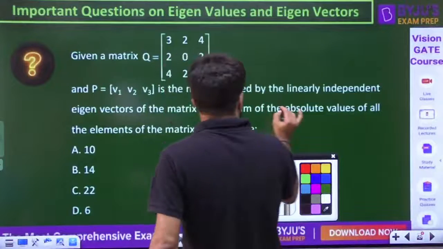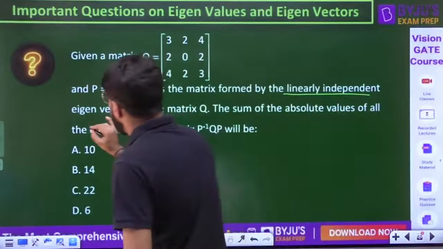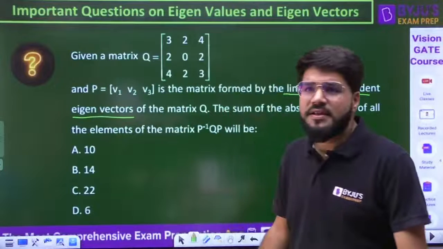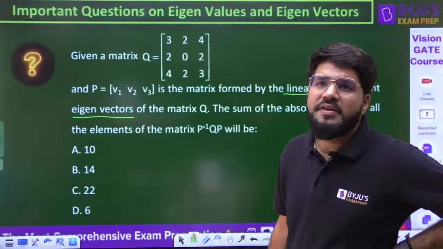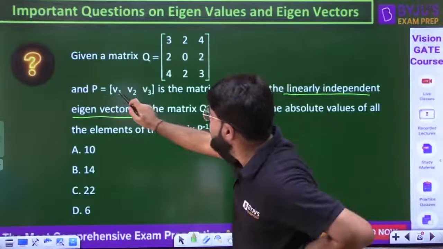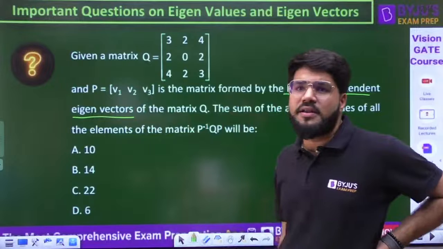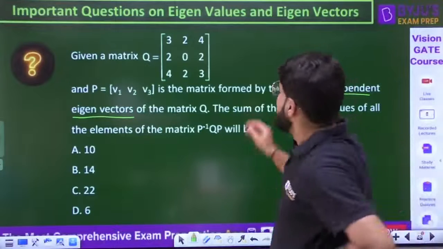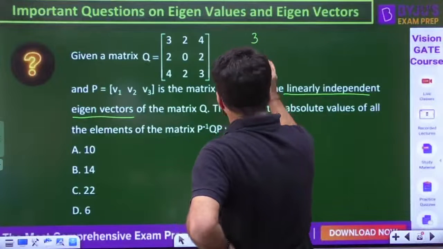So how many independent eigenvectors are here? Clearly it says this matrix is formed by linearly independent eigenvectors. So that means V1, V2, V3 are all three linearly independent.